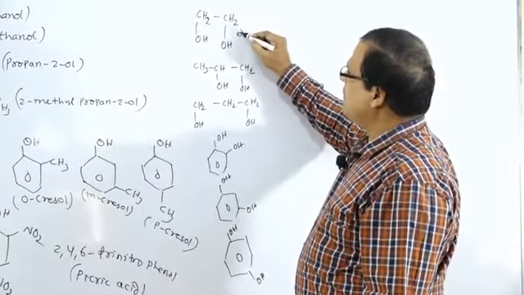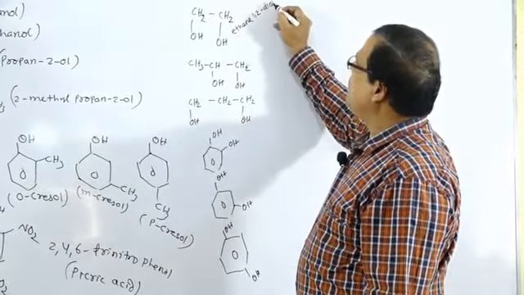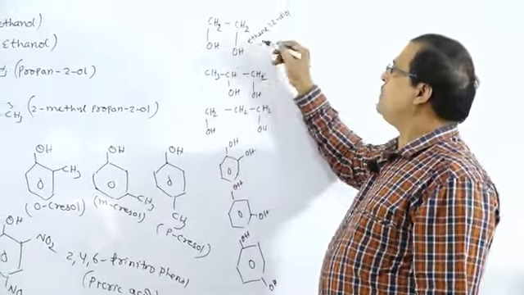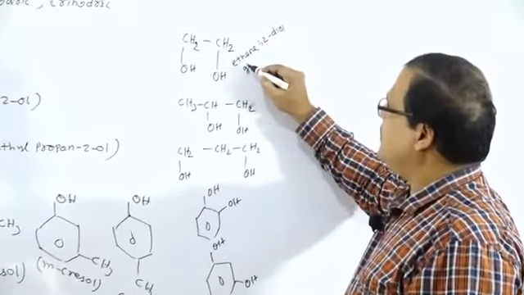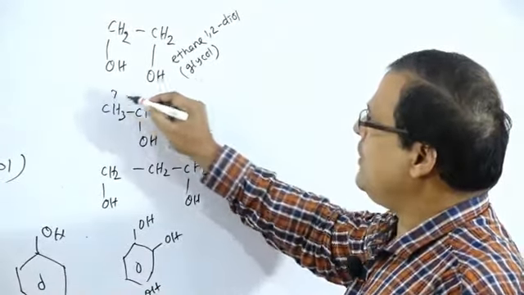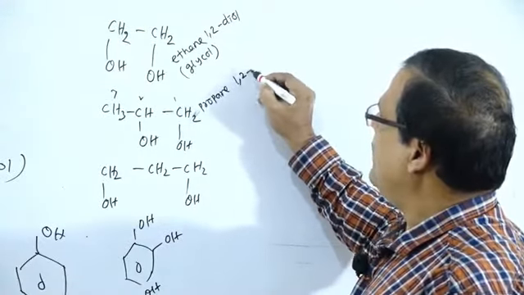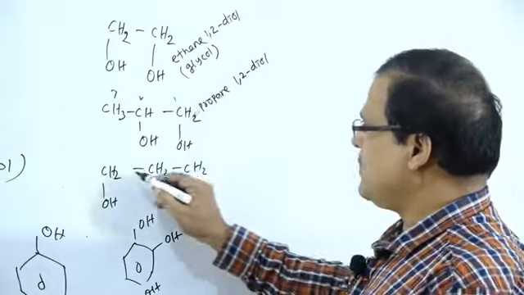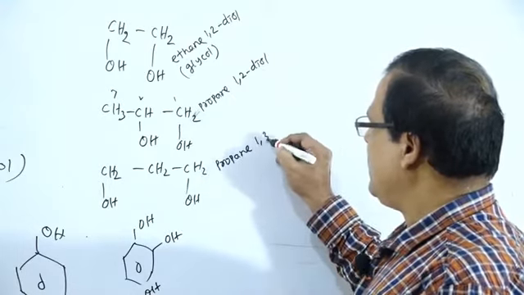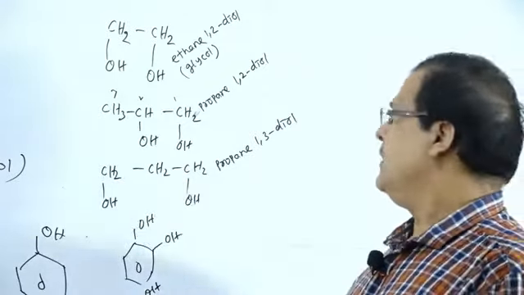This is named as ethane-1,2-diol. Ethane, two carbon atoms, 1,2-diol, that is known as glycol. The common name is glycol. And propane-1,2-diol. In this case, propane-1,3-diol.